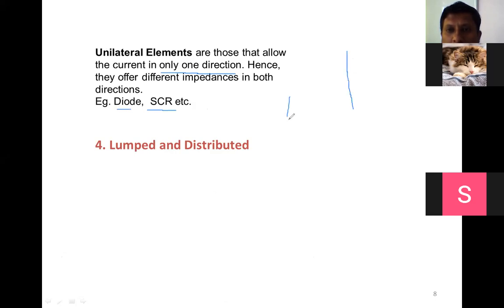Suppose this is the diode, a p-n junction diode. When the anode is more positive with respect to the cathode, meaning more than 0.7 volt, then the direction of the current will be like this. I will call it ID. When the potential difference between these two is more than 0.7, current will flow, depending on the voltage.